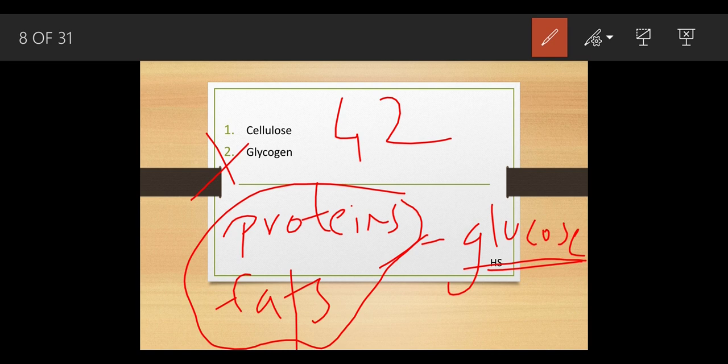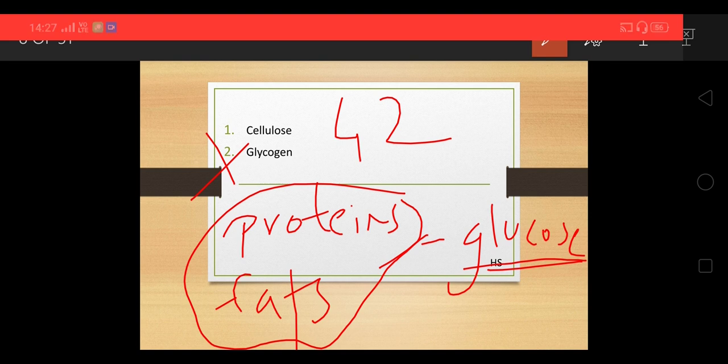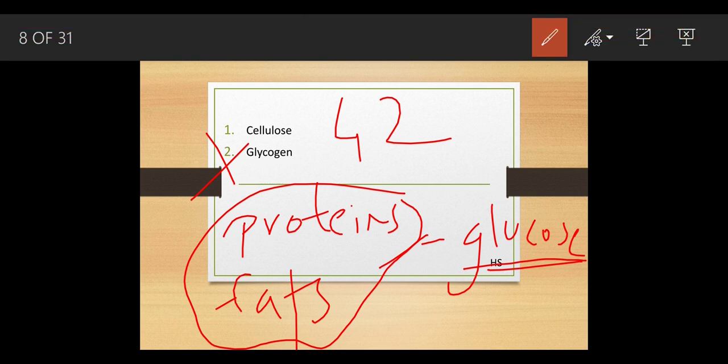When the body is deficient of glucose, there will be no energy inside your body. As there would be no energy inside your body, how would you be able to function? So at that period of time, the protein and the fats get broken down and converted into glucose.